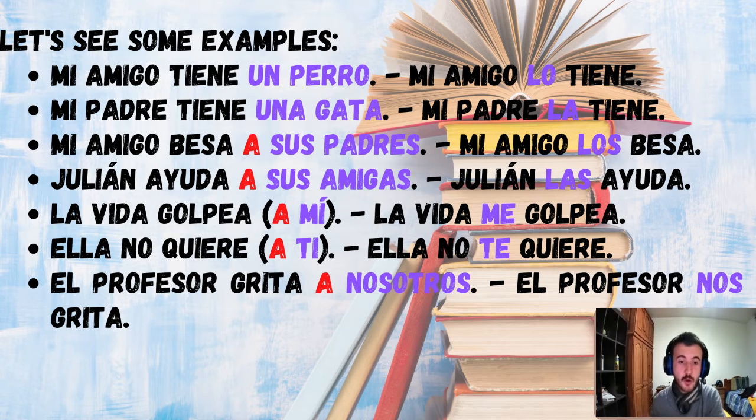And so the translation for this sentence will be Julian helps his friends, his female friends, if we want to be specific, right? So Julian helps them. Therefore, the friends will also be the object in the English translation of the sentence. And a sus amigas is female and plural. Therefore, we need the pronoun las in order to replace it. Okay?